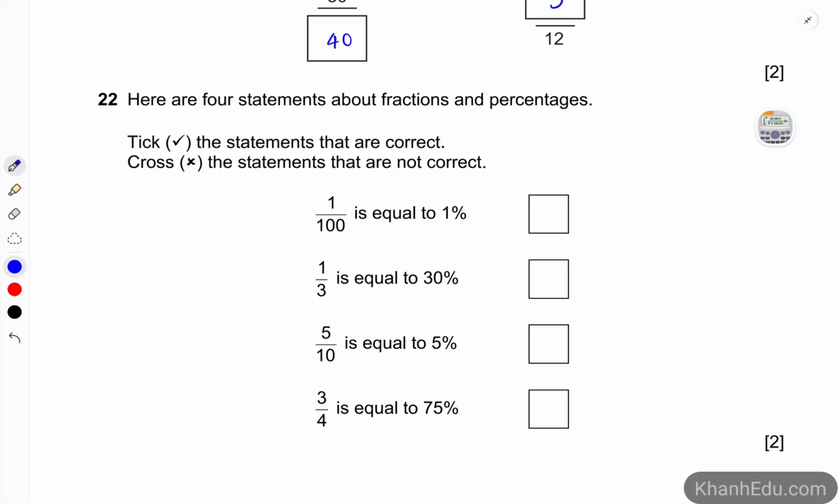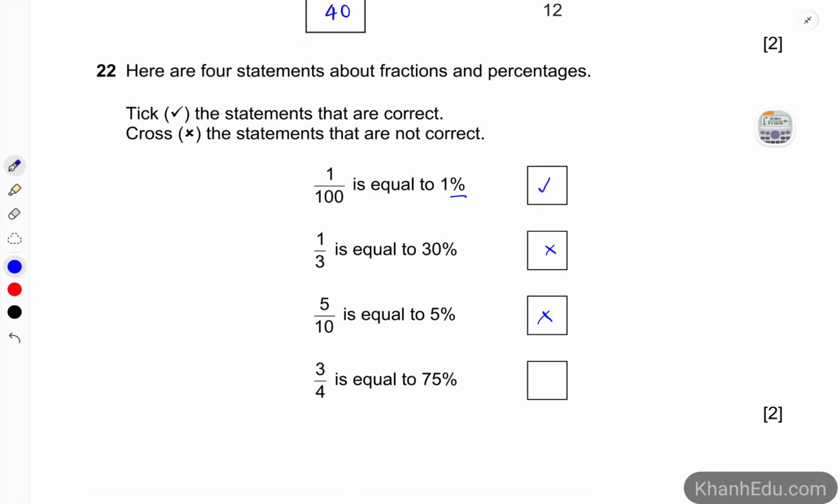Number 22. Here are 4 statements about fractions and percentages. So 1 over 100 is equal to 1%. So that is the correct answer, because percent means per 100. So 1 over 3 is equal to 30%. It's not. 5 over 10 is equal to 5%. No, because 5% is 5 over 100, so not correct. And the last one, 3 over 4 is 75 over 100, and that will be 75%.